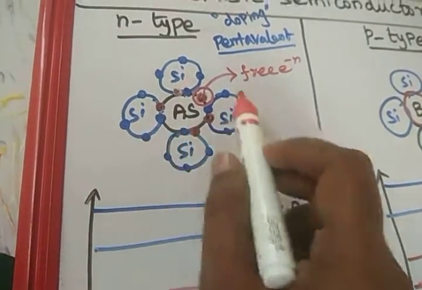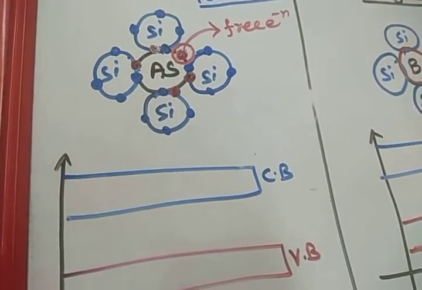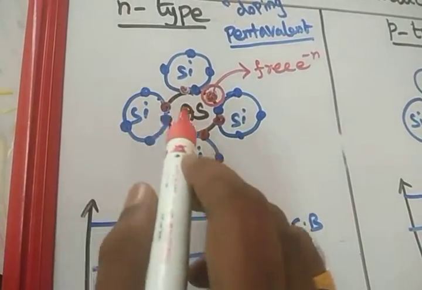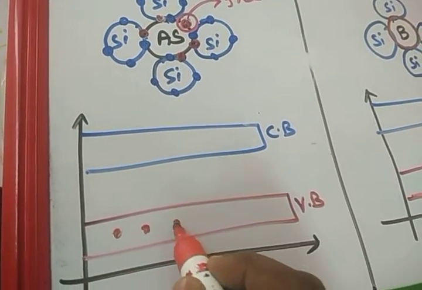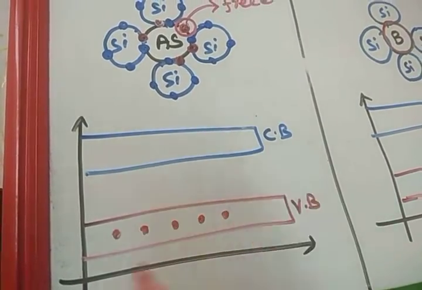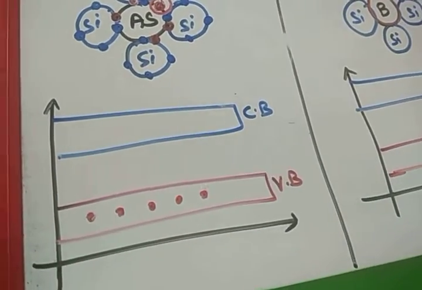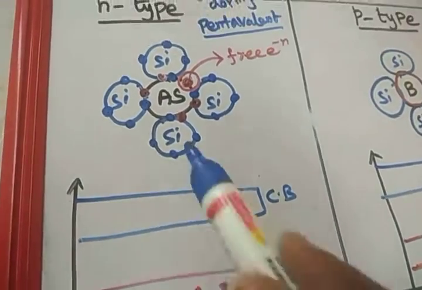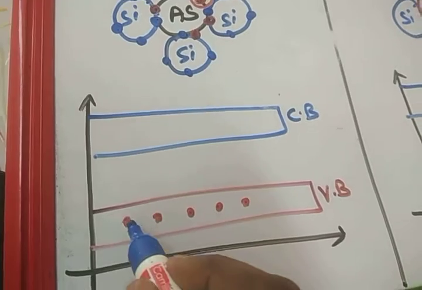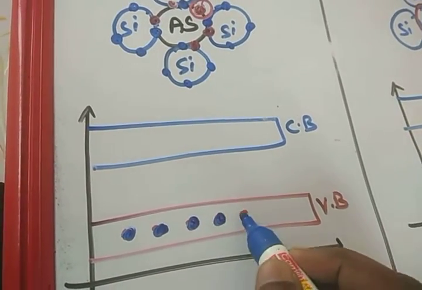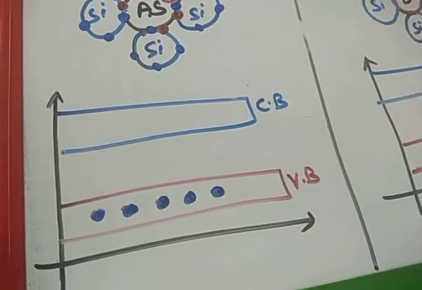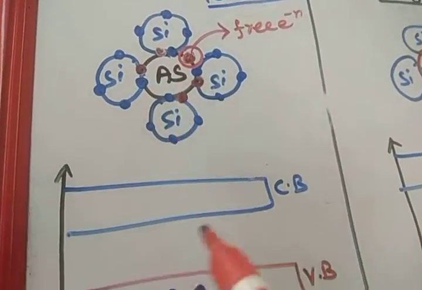Now I will represent this in the band diagram. In the arsenic, all the outermost orbit electrons are occupied in the valence band. Dear students, I am sorry to say this: the silicon atom electrons only occupy the valence band of the silicon atom. But where is the valence band of the arsenic atom?